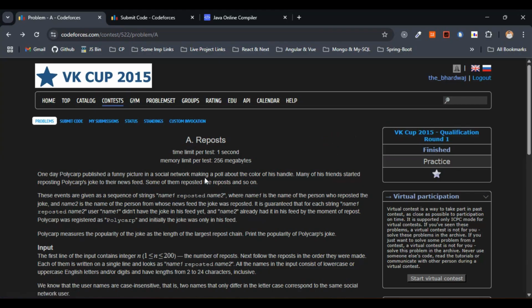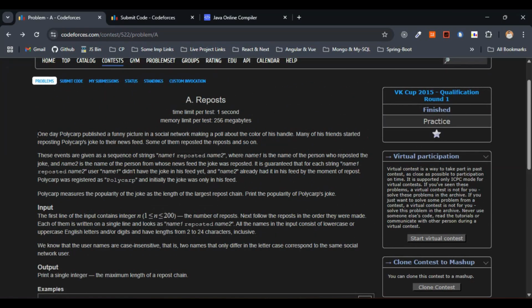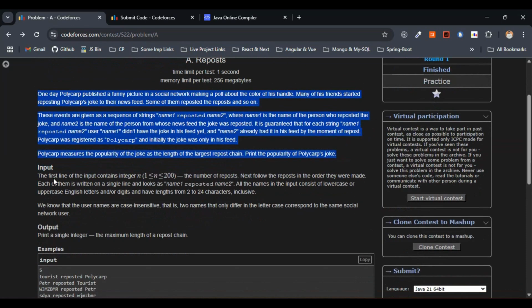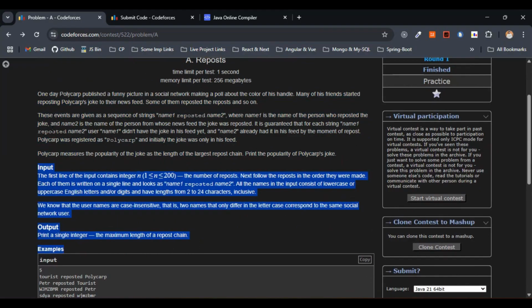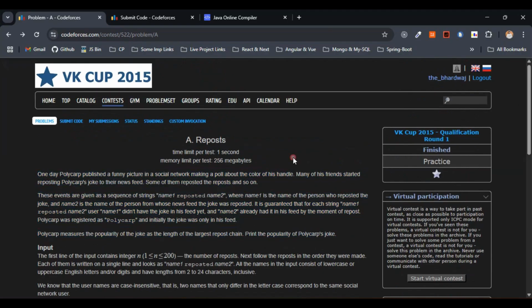So let's go with the question. You can just go through the question. It is very easy to understand. They have mentioned the input and output part as well. Let me summarize this one for you so that it will be easier for us to solve the problem.